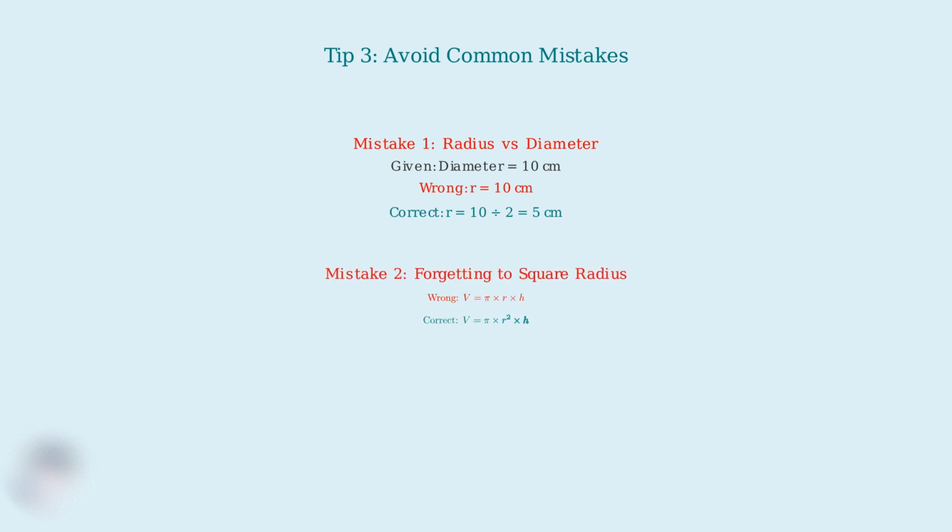Mistake number 2, forgetting to square the radius. The formula requires r², not just r. Mistake number 3, using incorrect units in the final answer. Always check that your volume units are cubic units, such as cubic centimeters or cubic meters.